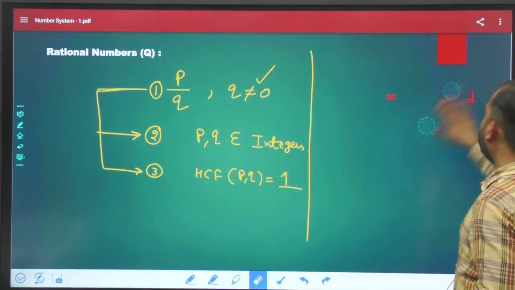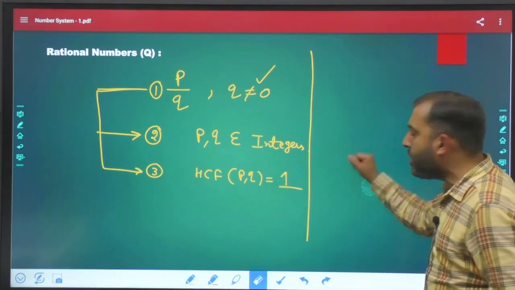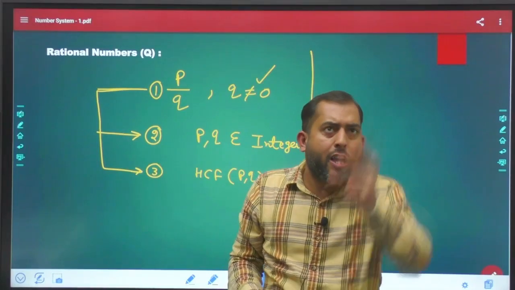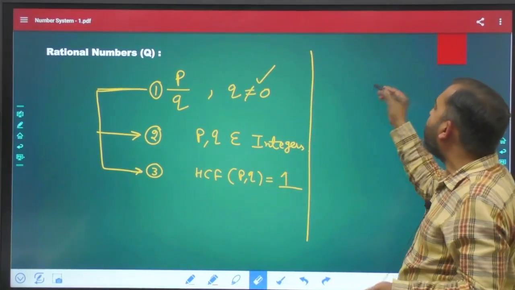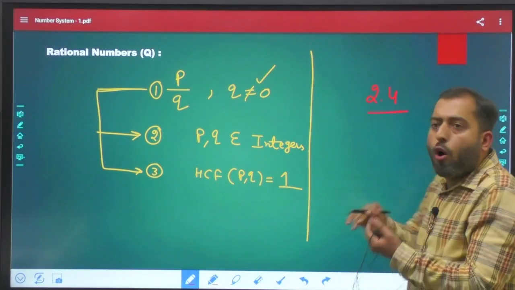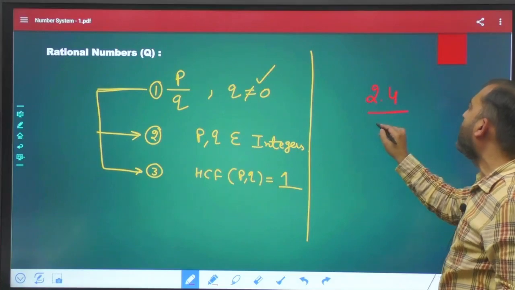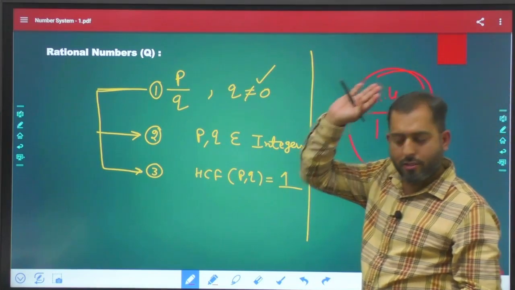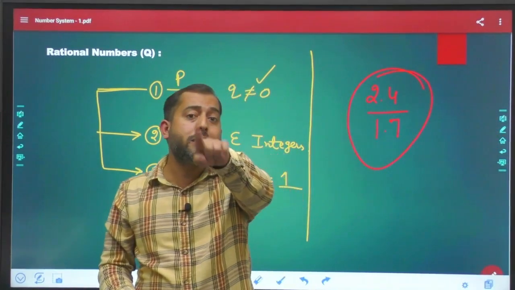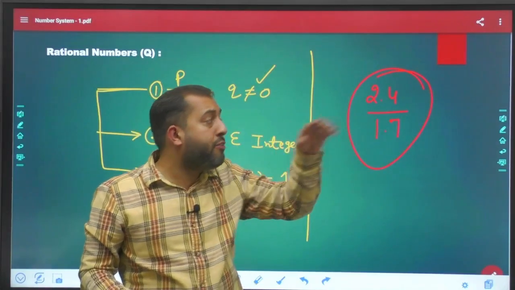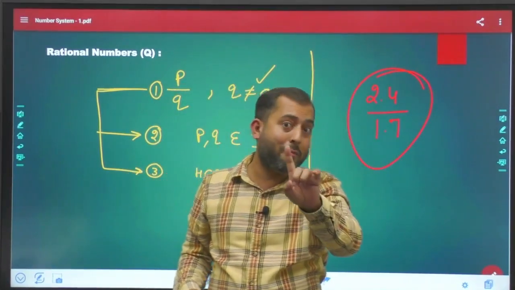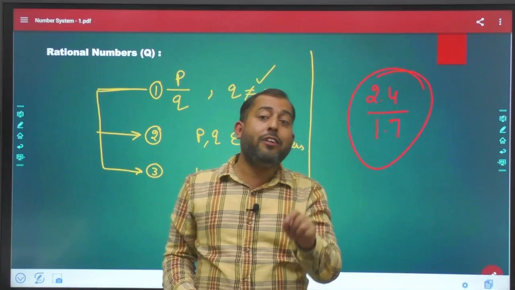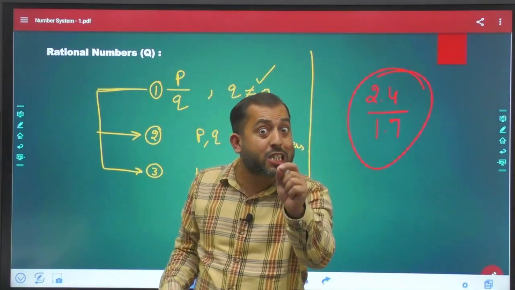Okay. Now why must P and Q belong to integers? Remember your good old days when you were in, I think, 4th or 5th standard. You solved a complete question, and in the end you wrote the answer like this: 2.4 divided by 1.7. You just left your answer like this. Remember, if this question was of 5 marks, the teacher would cut 1 mark out of that. The reason was that whenever we write an answer, we have to write it in a pure rational form.